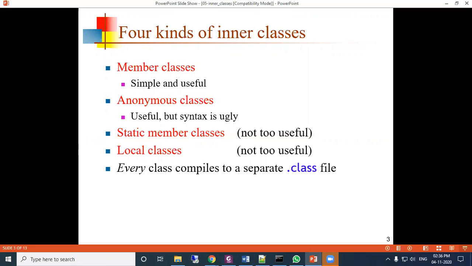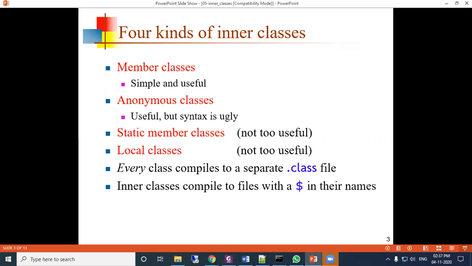So here, every class, when you compile, compiles to a separate .class file. Till now, whatever we have done, if a program contains two classes, then for two classes, two .class files will be generated.